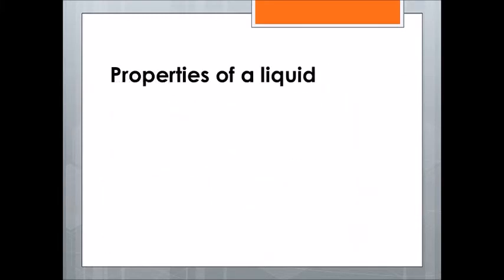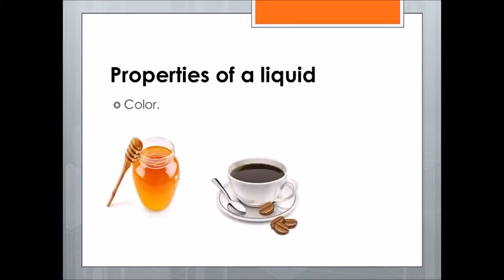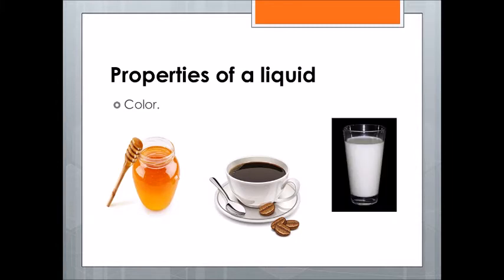Properties of a liquid. Liquids have properties that you can describe them with, but their properties are different than solids. You cannot describe a liquid by using texture or hardness or flexibility, but you can describe a liquid by its color. For example, honey has a golden color, coffee has a brown color, and milk has a white color. So the color is a property of a liquid that you can describe it with.